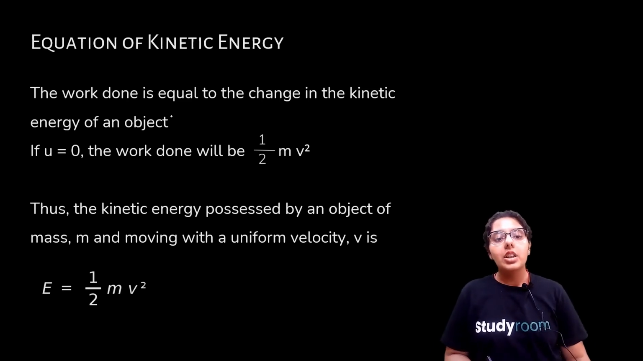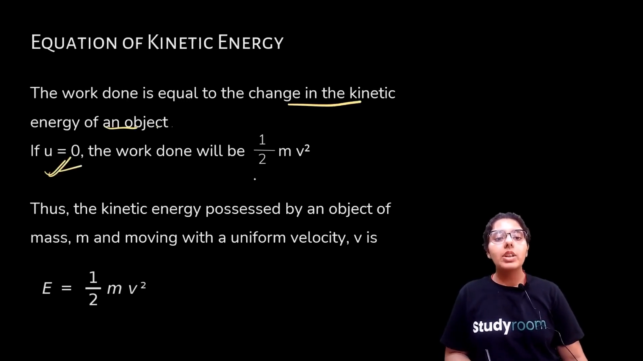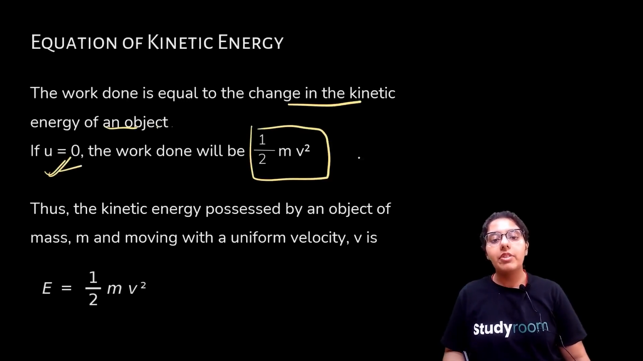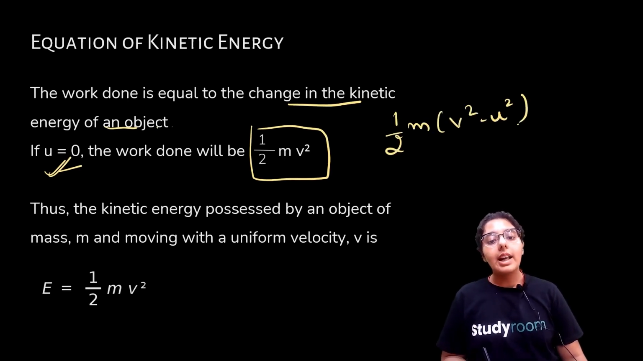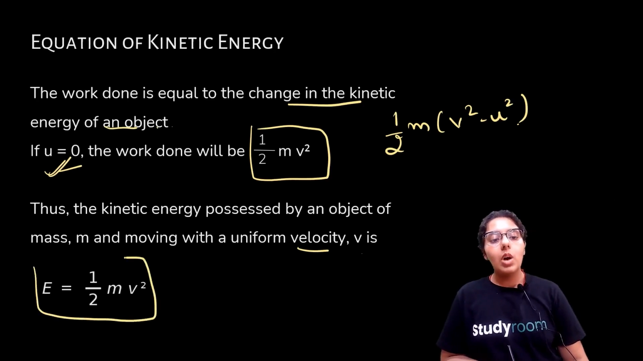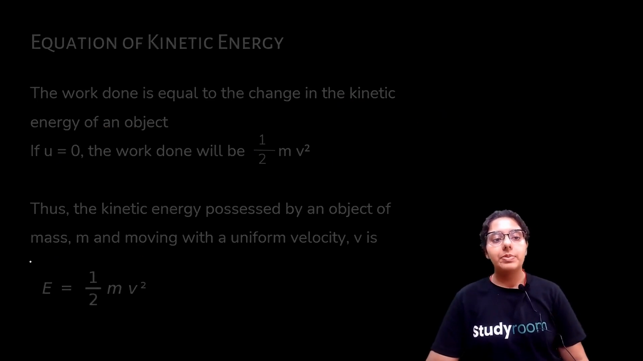Equation of kinetic energy. Work done is equal to the change in the kinetic energy of an object. If your initial velocity is 0, work done will be half mv square, because if your u is 0, in your formula, u will become 0, right? Thus, the kinetic energy possessed by an object of mass m and moving with a uniform velocity v is equal to half mv square.